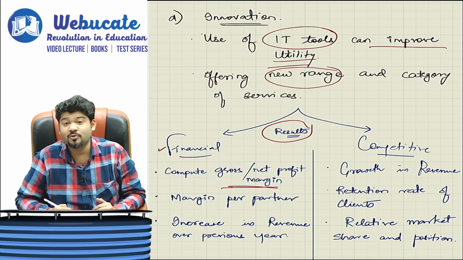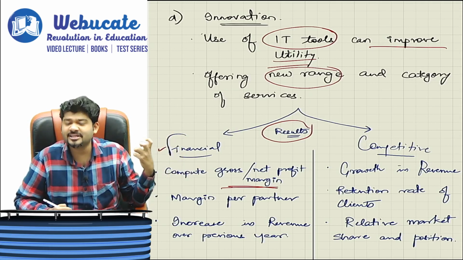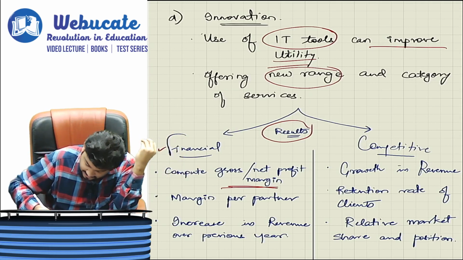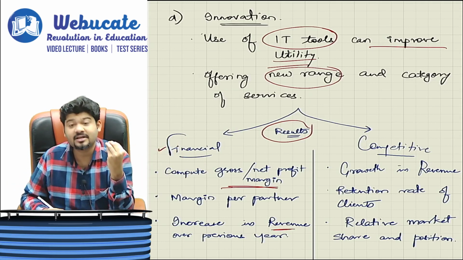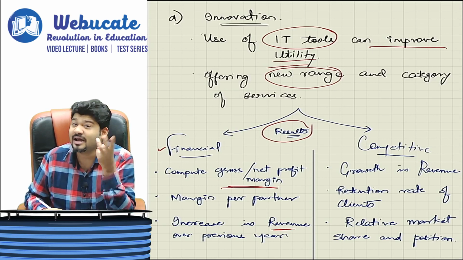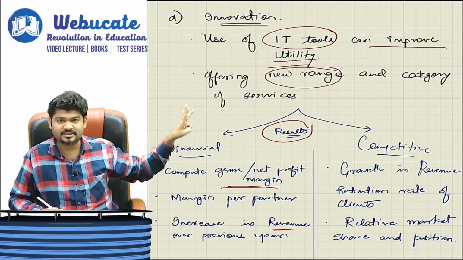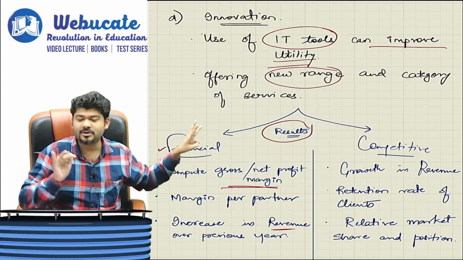Increase in revenue over previous year. Can I say all of these things will determine our financial capability? Correct. So increase in revenue, how much revenue has increased? What is the margin per partner? See, these are the things that you will have to think on your own. Correct. Now that we have solved this question, if it comes, we'll be able to manage it.